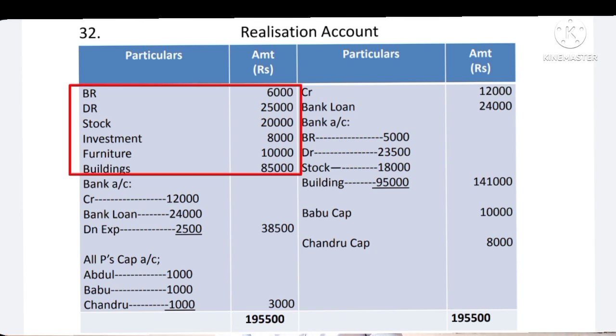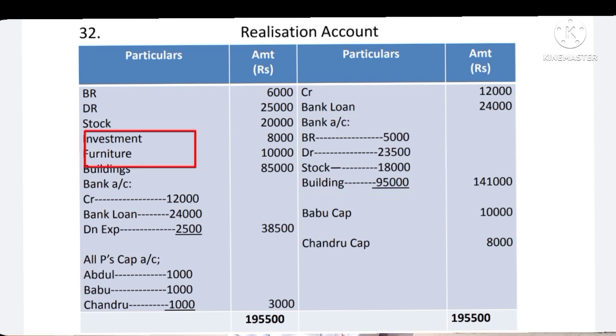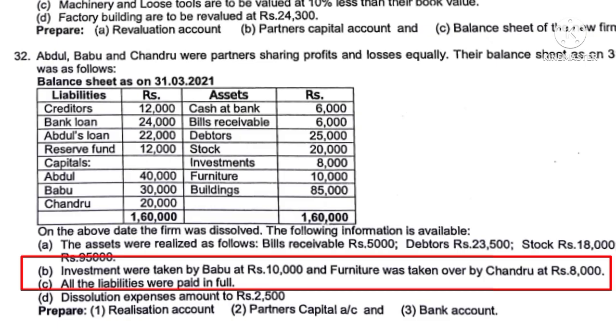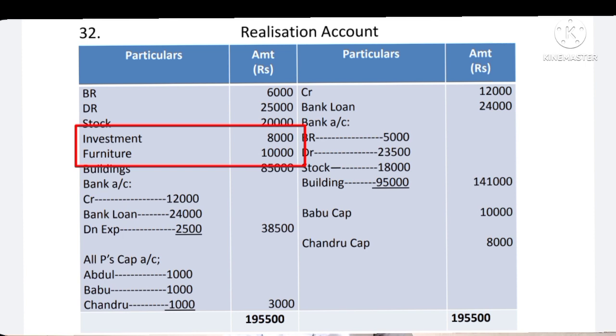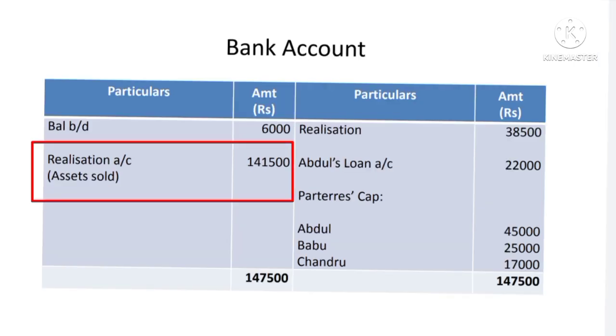So see here, 1, 2, 3, 4, 5, 6 assets are there, but out of that, 1, 2, 3, 4, only 4 assets are realized. It means still 2 assets are there. So those assets either partners might have taken or it might have been adjusted to the creditors. That information will be given to you in the problem. So here it is clearly given, investments were taken by Babu and furniture was taken by Chandru. So except investment and furniture, all other assets are sold. So from that we got these amounts. So total the amount 1,41,500, and record it in the bank account on the debit side, to realization account, in bracket assets realized 1,41,500.